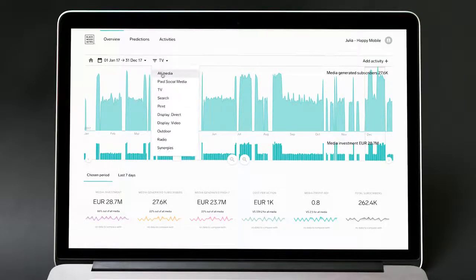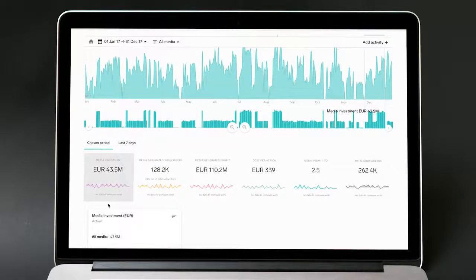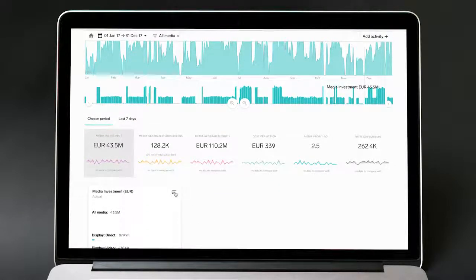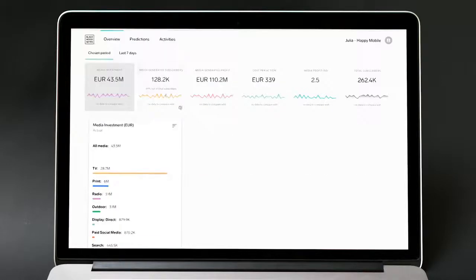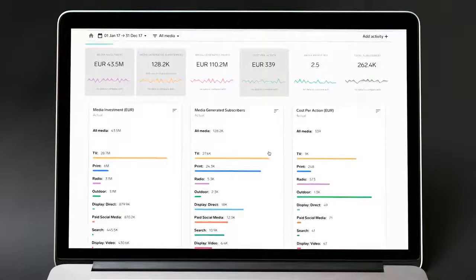Going back to all media, we can even go further down into each of the KPIs. If you click any of these cards, you get a summary of a channel level over the course of the year we selected. You can also select multiple cards simultaneously to compare and contrast. So for example here, you were quite heavy on TV and print, then to a lesser extent on radio, outdoor and so forth. You can see that TV generated 27,600 subscribers out of the total of 128,000, and then also see the average cost per action.